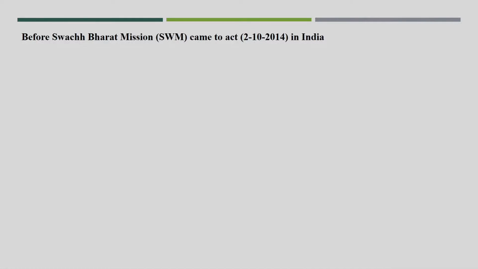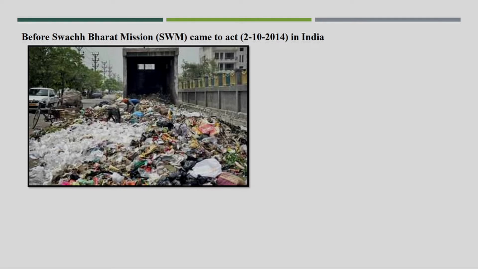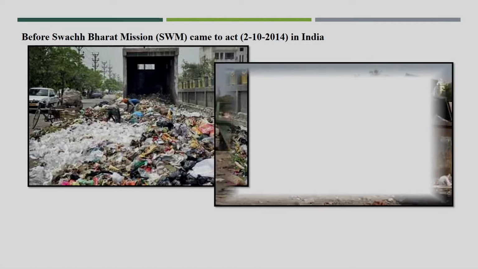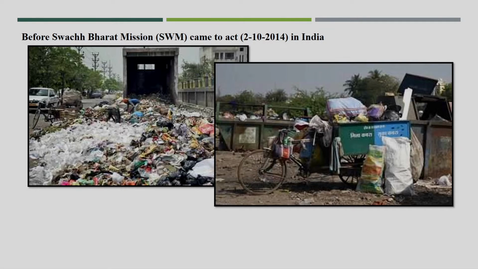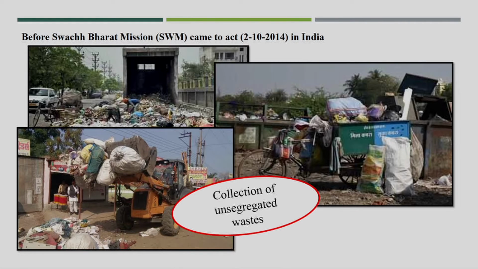Now, before the Swachh Bharat Mission, how were we handling and separating waste? These are a few photographs, you can see that was very difficult. There was no separation, and handling also was not scientific. Separation, even storage also was not available before the Swachh Bharat Mission. So, it is a collection of unsegregated waste.